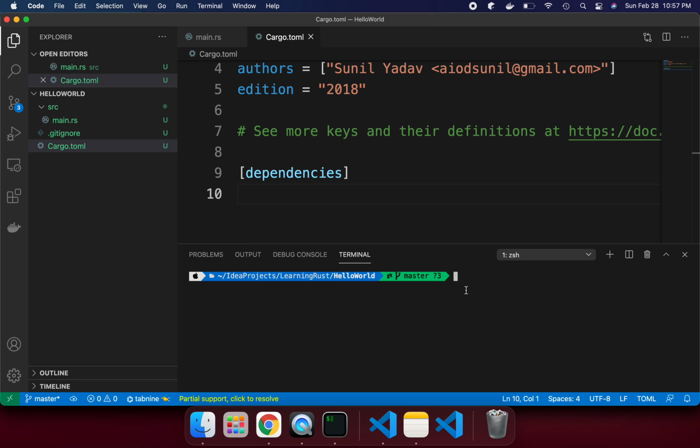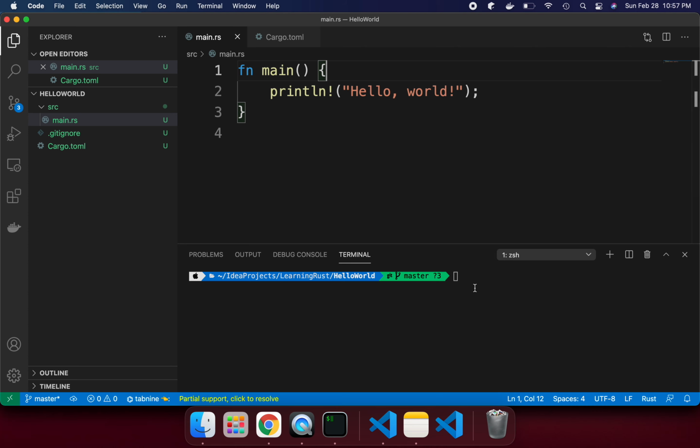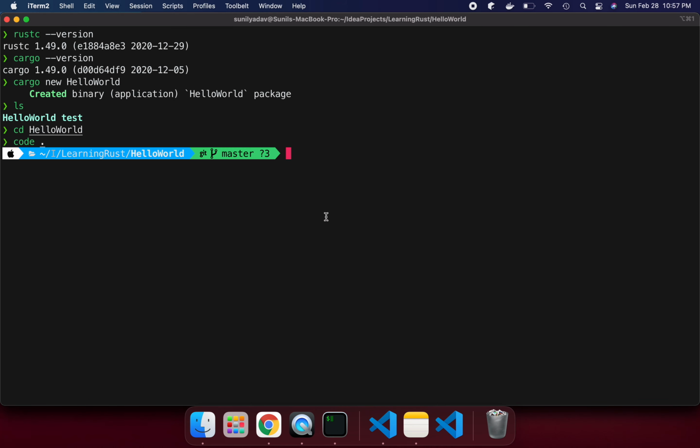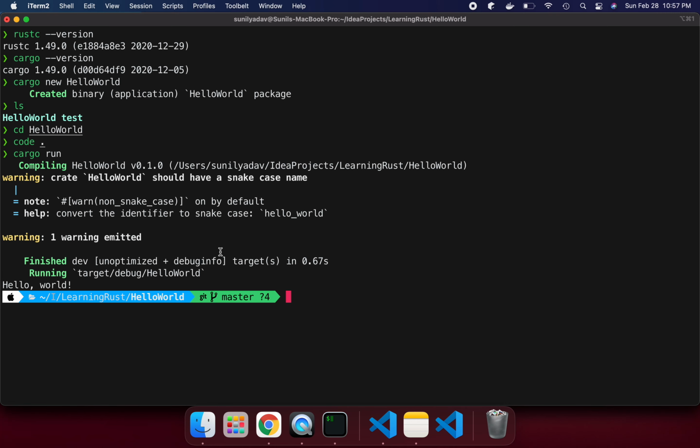So how can we run it? We want to run the hello world program. Generally we can go here, or we can run it right here itself. So we can say cargo run. Now it's running the project, and we are getting a message that the name should be snake case. So we need to follow lowercase, otherwise it will give you a warning. It converted the identifier to snake case, hello_world. So yeah, that's the issue.